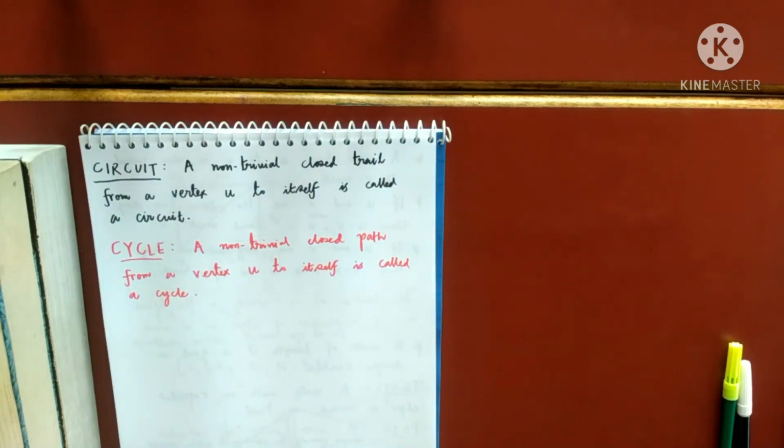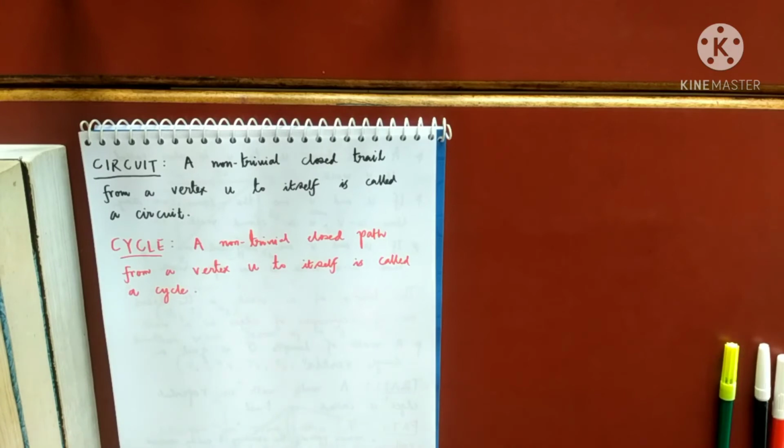So I have defined so many things: walk, trail, path, circuit, cycle. All these things will be required while studying further, so keep that in mind. You have the definition of walk.